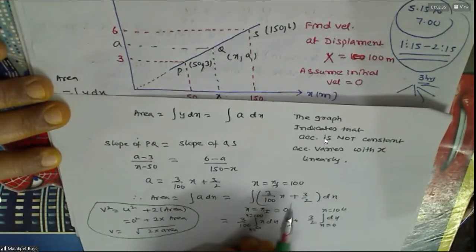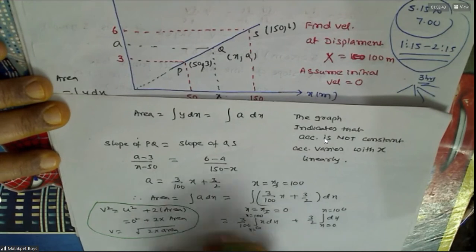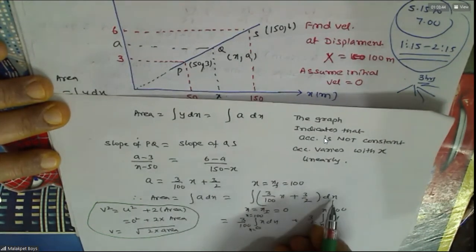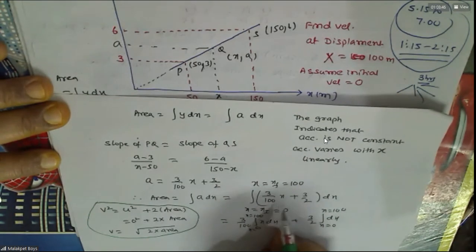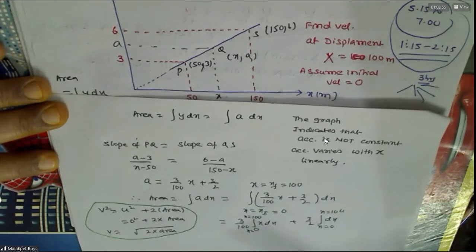At different values of x, you will get different values of a. Unless you integrate that, you cannot get it. Because the integral of x dx is x square by 2. If you directly put, you will get only x, no? They're different or not? Yes, sir, it's different. Now I understood, sir.